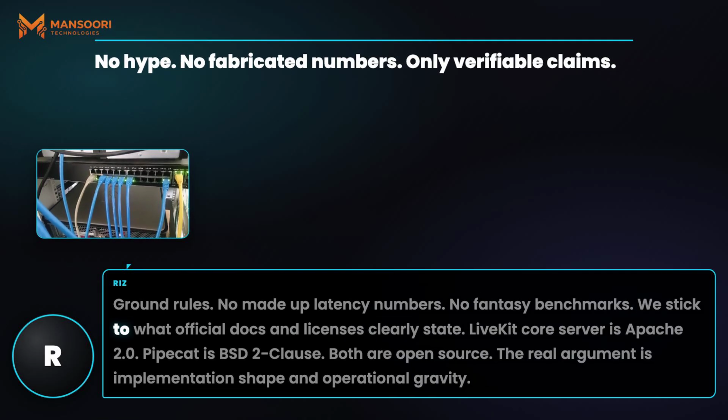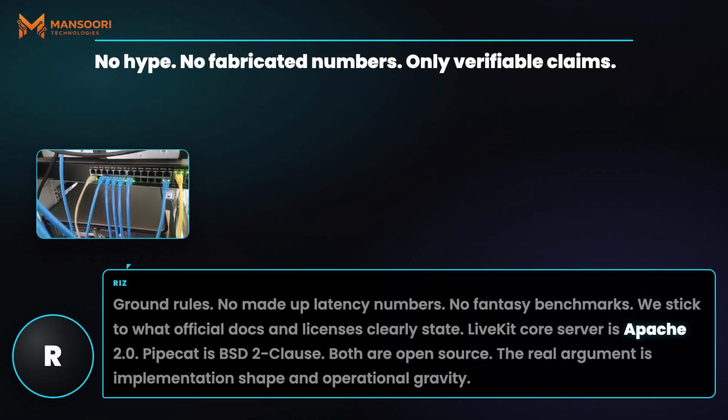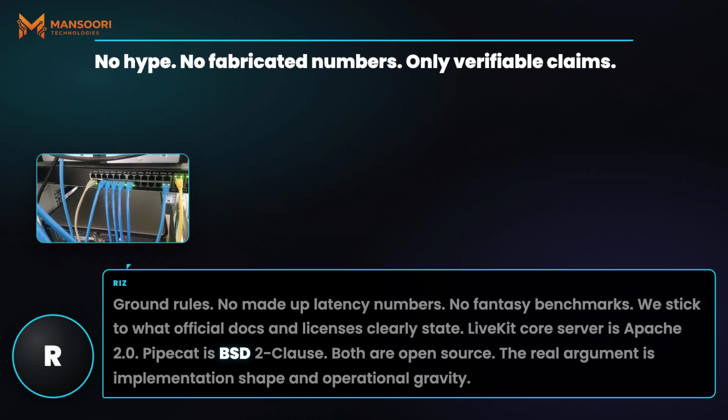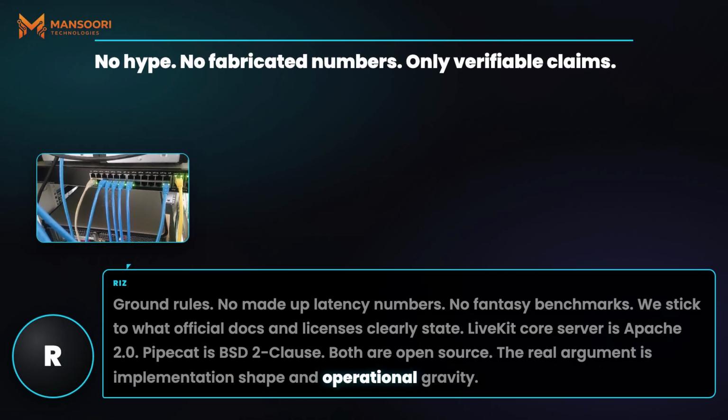We stick to what official docs and licenses clearly state. LiveKit core server is Apache 2.0. Pipecat is BSD 2 clause. Both are open source. The real argument is implementation shape and operational gravity.